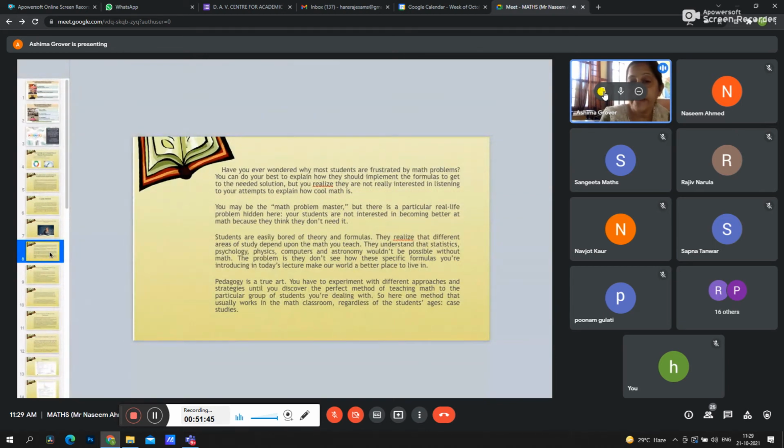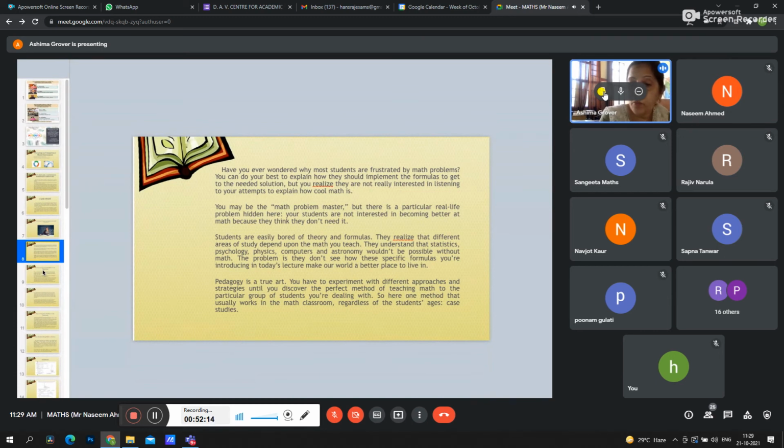But you realize that they are not really interested in listening to your attempts to explain how good maths is. Some students feel maths is very interesting, but some find it very boring. You may be the maths problem master, but there is a particular real life problem hidden here. Your students are not interested in becoming better at maths because they think they don't need it.